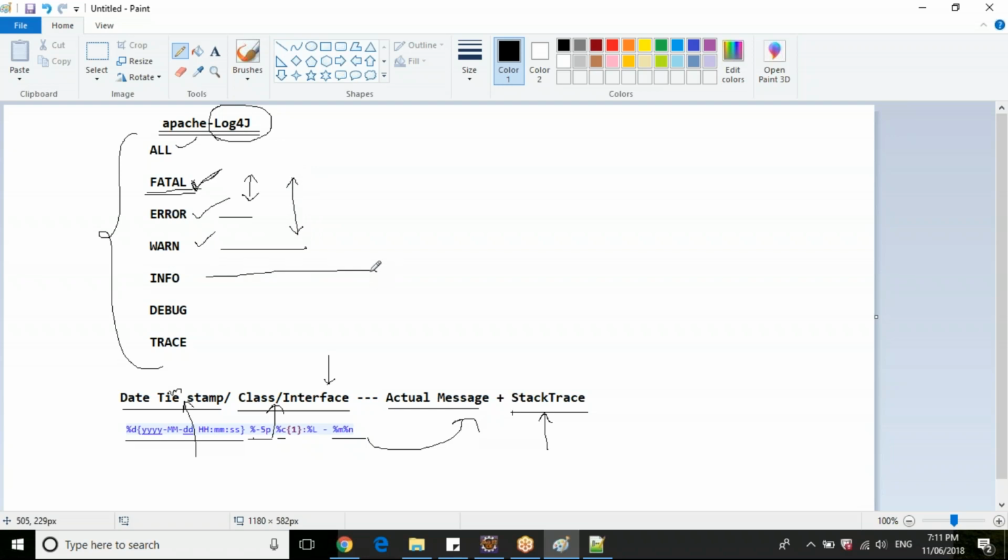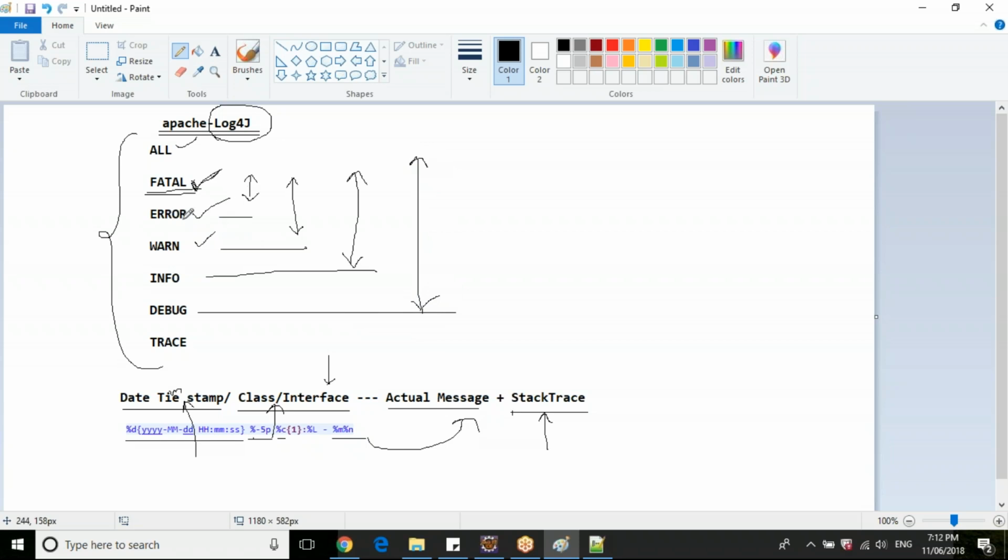When you set the log level to info, it will print all the log levels of fatal, error, warn, and info. Why is it differentiated? Just to save the log file size. When you say debug, a lot of unwanted information will be available, and that will fill up the file size.